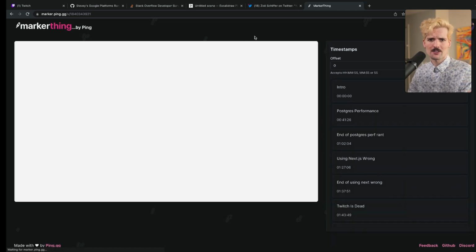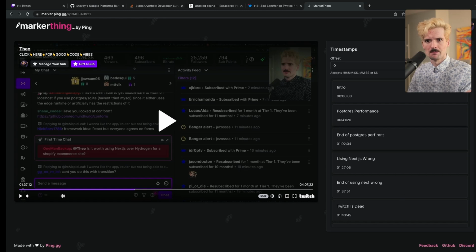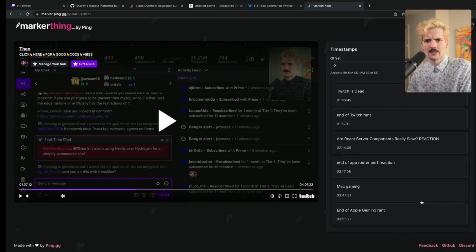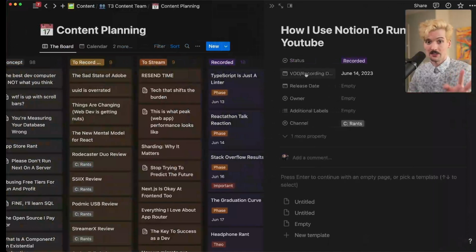We can look at one of my last streams, and here are all of the markers that I made throughout the stream. I can export those as a CSV, use that with a tool called Lossless Cut, and it will auto chop the video into each chunk for each of these topics, which is just so much easier to work with. So yeah, this workflow has made our lives significantly easier.